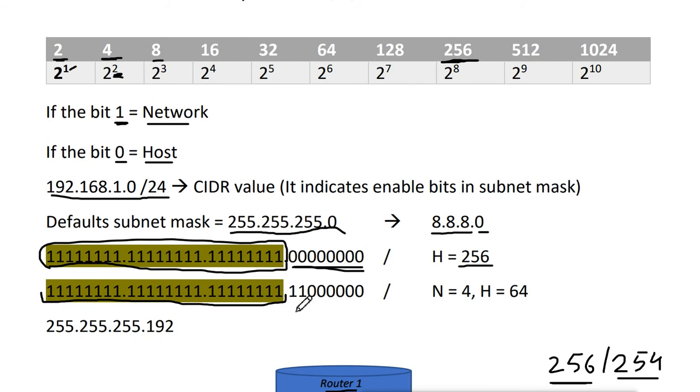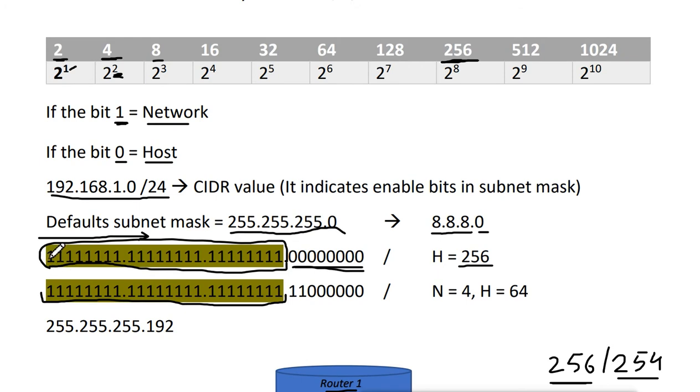Now where I enable the 2 bits is also important. This is not an IP address, it is a subnet mask. In the subnet mask, when you want to enable bits, you have to enable them from left to right continuously. You cannot enable bits anywhere in the middle.